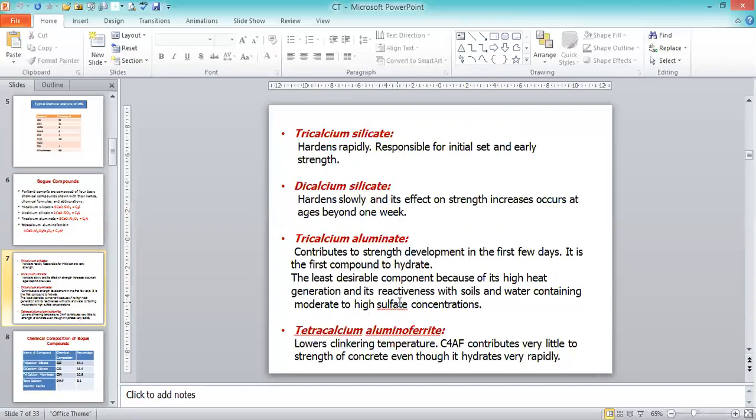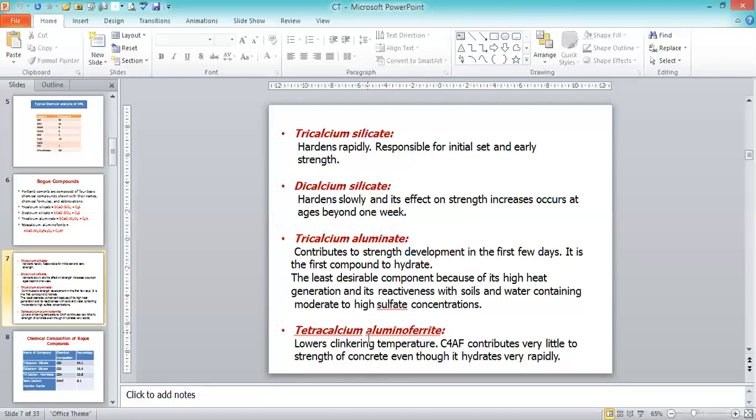So this tricalcium aluminate is going to have that high heat of hydration. Because of that, we are going to use very little of it in ordinary Portland cement. Wherever we have water-retaining structures, we have to see that the tricalcium aluminate compound will be more. That is, in areas with high sulfate concentrations, we have to choose the cement that has tricalcium aluminate in a higher percentage.